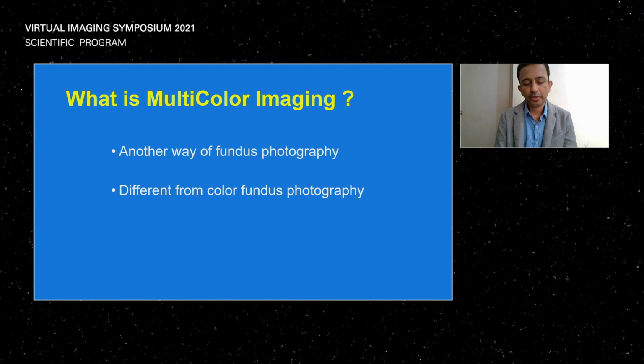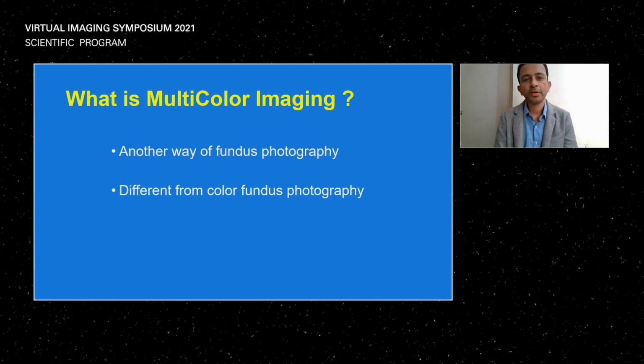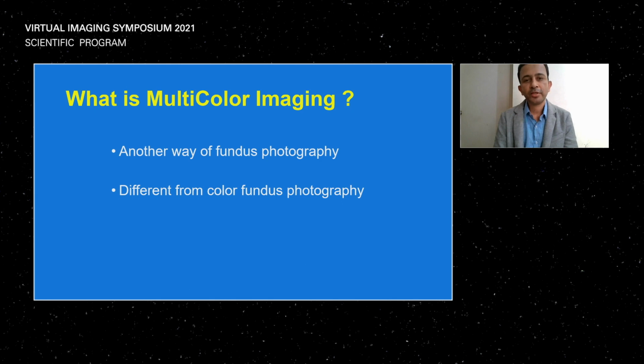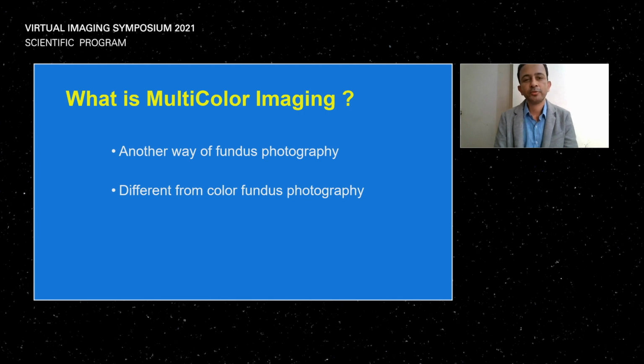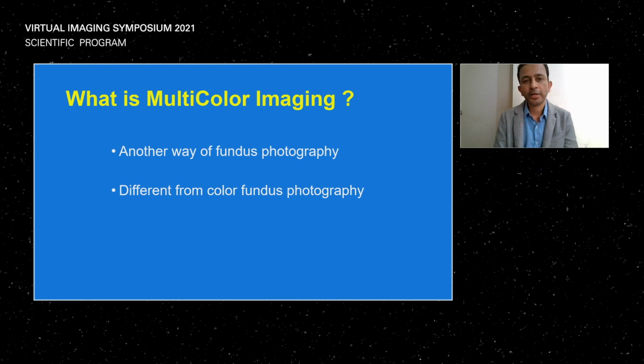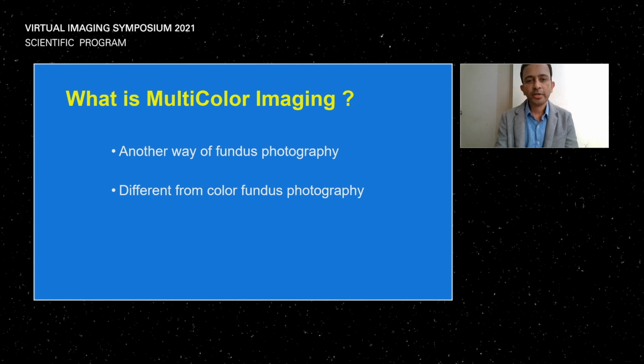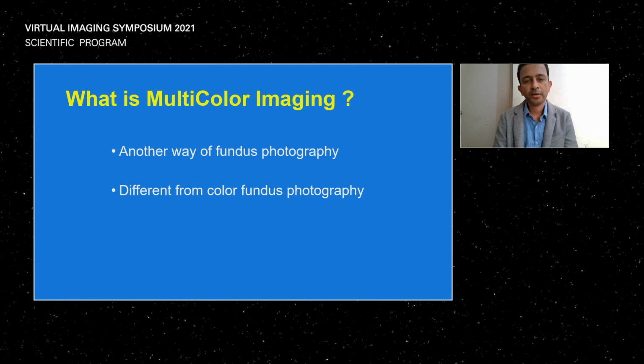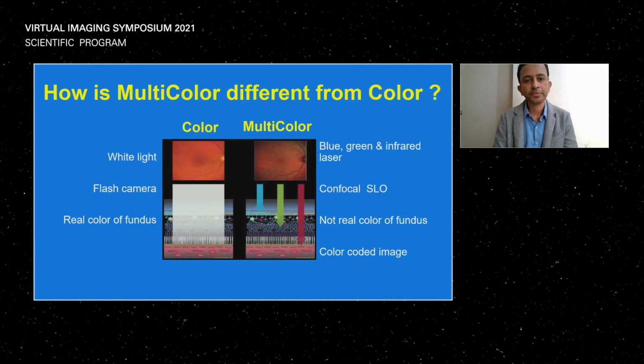But slowly, when we started to use and interpret these multicolor fundus images, we realized that it's not a drawback. It's rather a new modality which we needed to explore and understand. That's what we did over the ensuing couple of years.